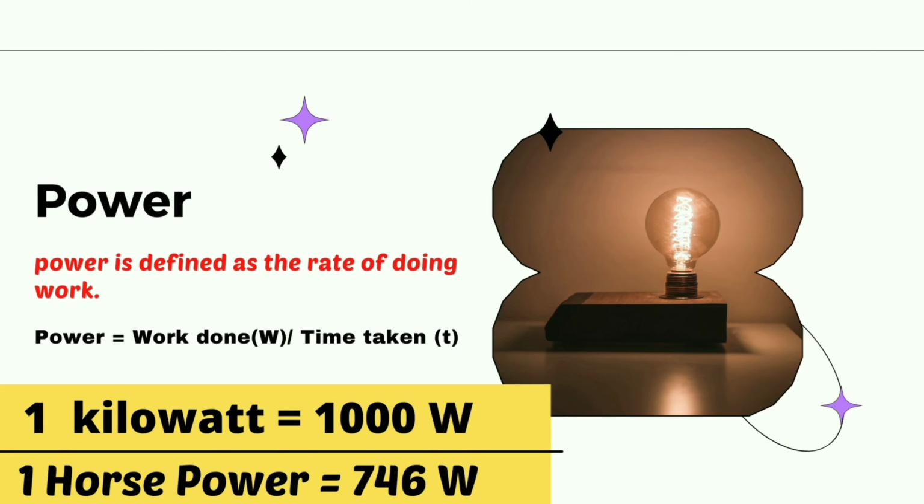What is power? Power is defined as the rate of doing work. Power is equal to work done W upon time taken T. 1 kilowatt is equal to 1000 watt and 1 horsepower is equal to 746 watt.